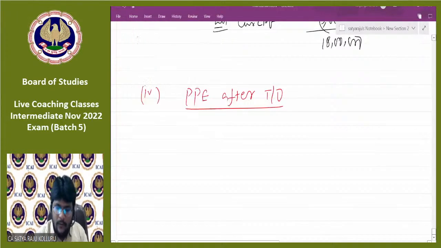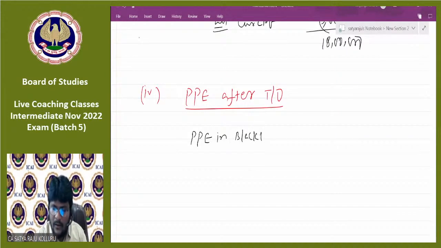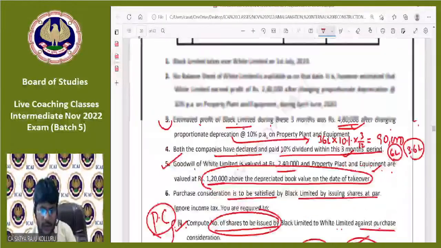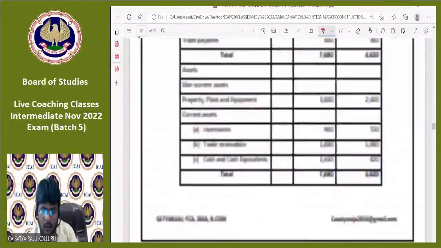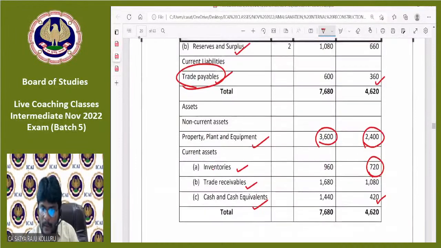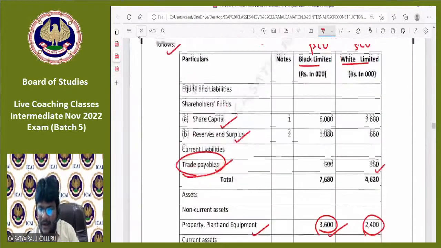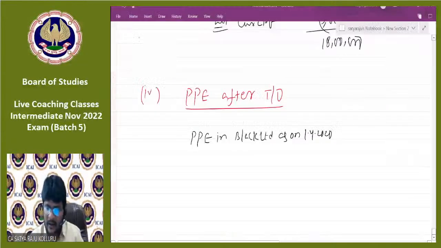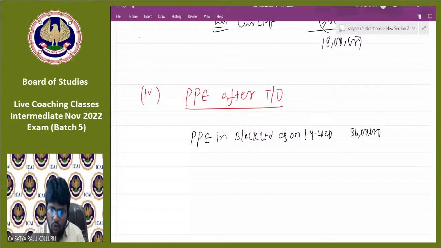First, before doing this, PPE in Black Limited, how much? PPE in Black Limited as on 1/4/2020, how much? First, we should begin with Black Limited. Out of that, PPE is how much? 36 lakhs. Am I right or wrong, guys? 36 lakhs will be the book value, from which you are providing the depreciation for 3 months.